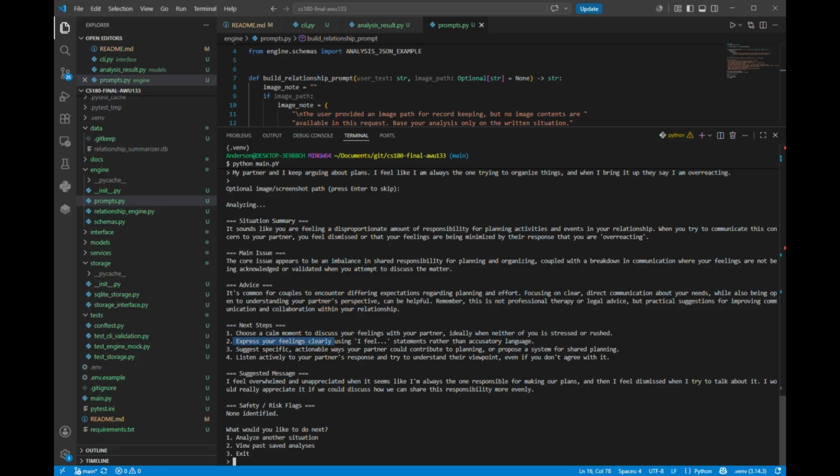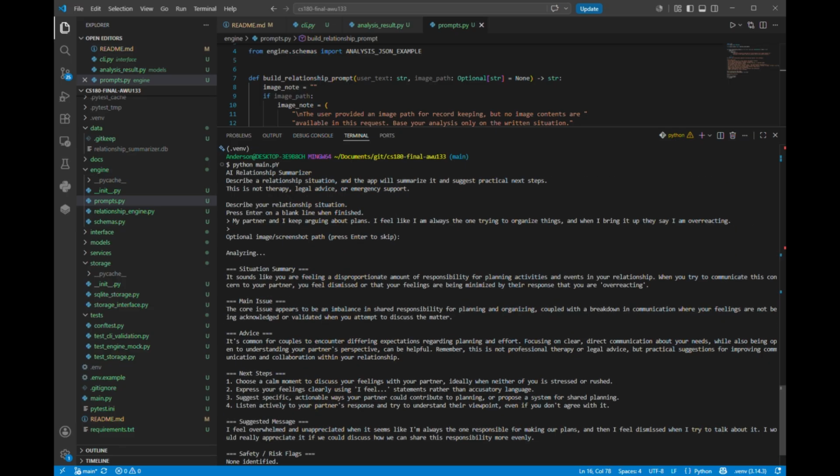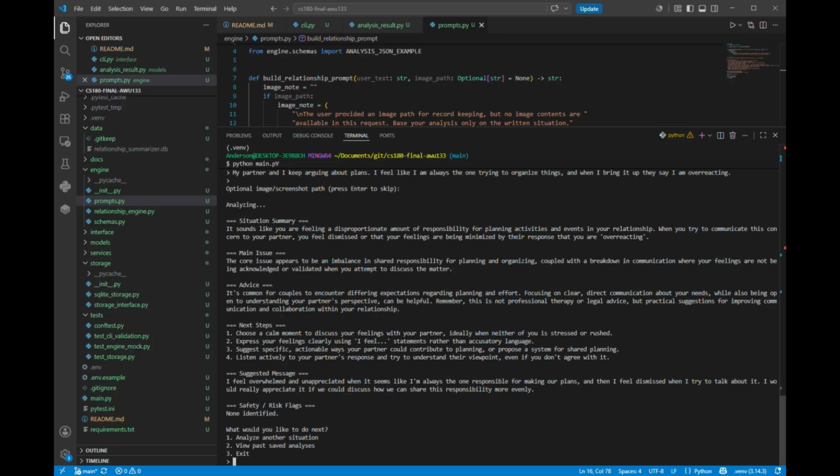Then the first option is of course to analyze another situation. Given this situation summary again, let's say we completed the next step, we can just write it in our original prompt again. So you can say that, oh, I did this to solve it, but we're having another problem, or he or she is bringing up another problem. So we can just press option 1 to continue analyzing.